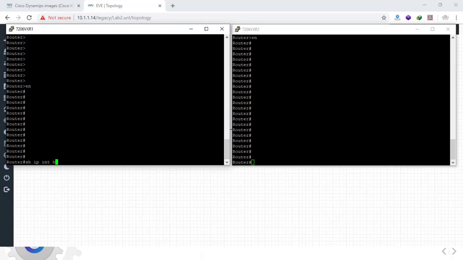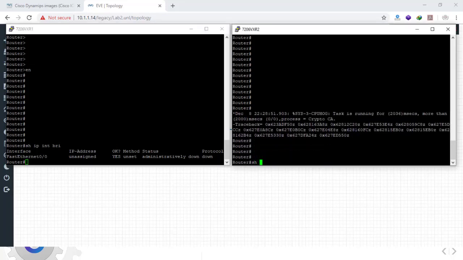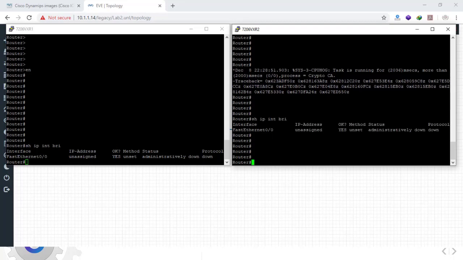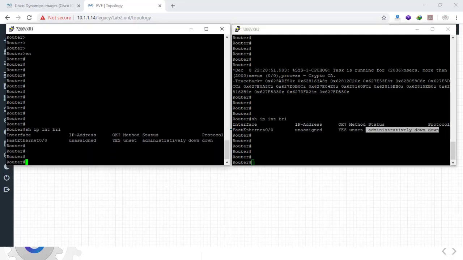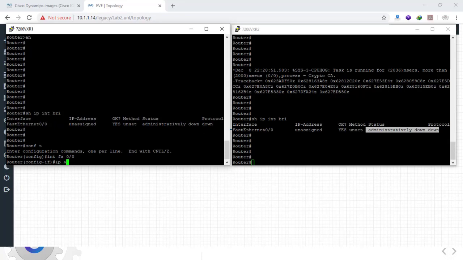So I will say show ip interface brief, a command that shows the status of the interfaces. As you can see, we have one FastEthernet 0 interface on both routers with administratively down status. I want to give these two interfaces an IP and check the connection between them. We'll go to the config mode and set the desired interface and IP address.